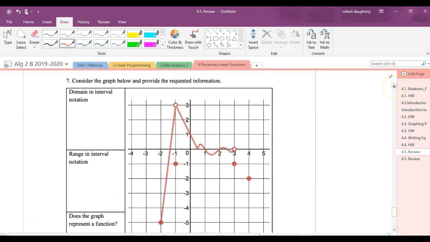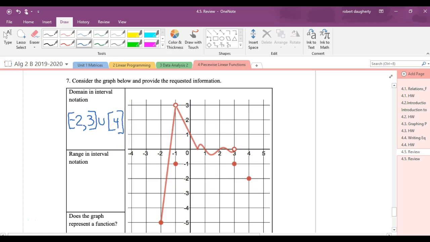Look at the graph below and let's come up with some information. So this is not piecewise linear, but it is a piecewise function, so no worries about some of the squiggles that are going on. We can still read it. What is the domain of this function? I don't see any domain values start until I get to negative 2. Then as I travel left to right, it looks like I'm getting values continuously all the way until I get to 3. And then there's one other domain value at 4.